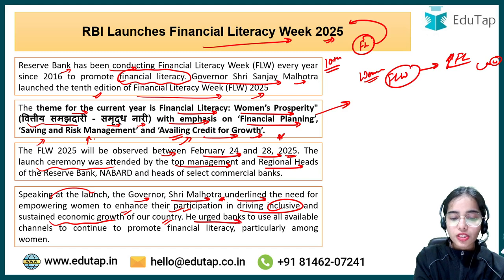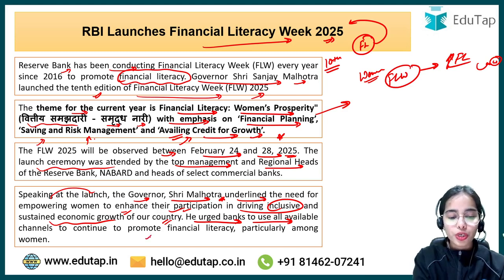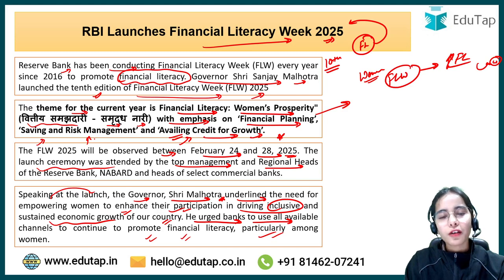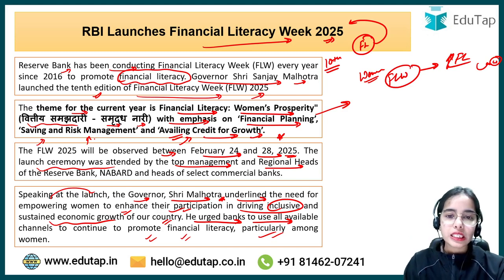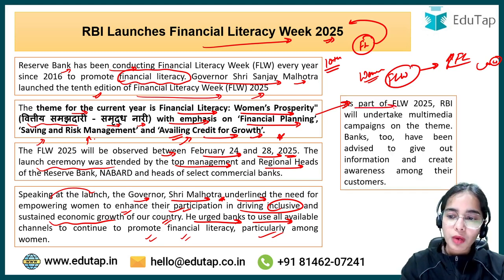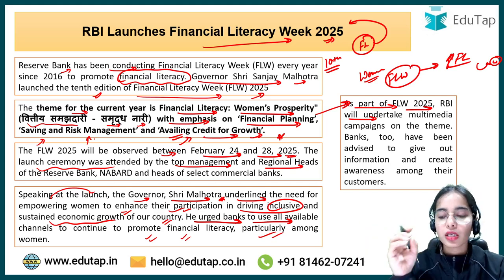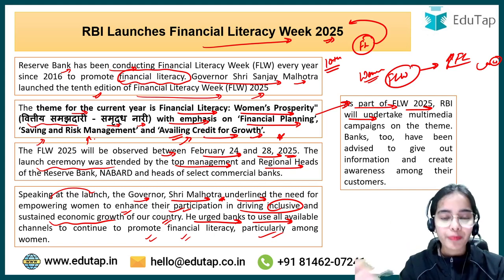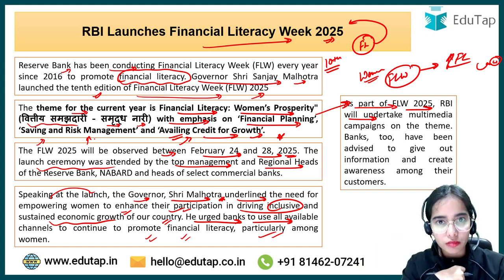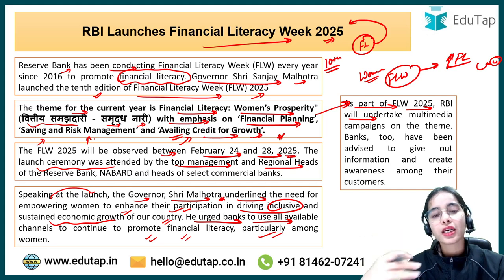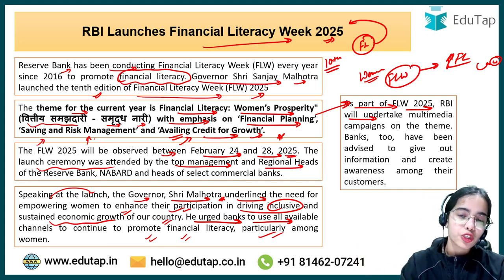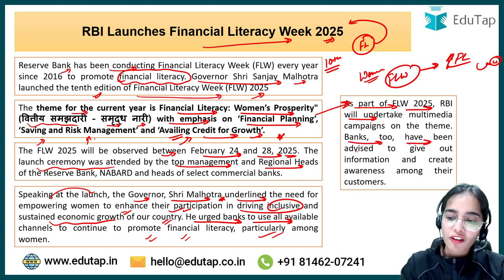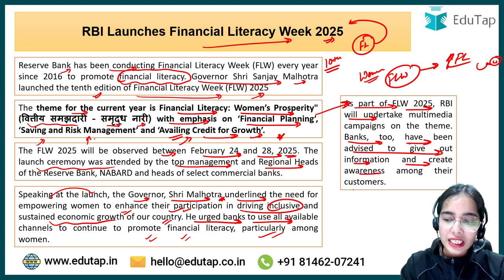Okay, the Governor of the RBI urged the banks to use all available channels to continue to promote financial literacy, particularly among the women, because women are the focus in this Financial Literacy Week. As part of the FLW 2025, the RBI will undertake media campaigns on the theme. So there will be multiple campaigns and awareness programs run by the RBI, and RBI has said that not only the RBI but the banks should also undertake such multimedia campaigns and awareness campaigns. So banks too have been advised to give out information and create awareness among their customers.